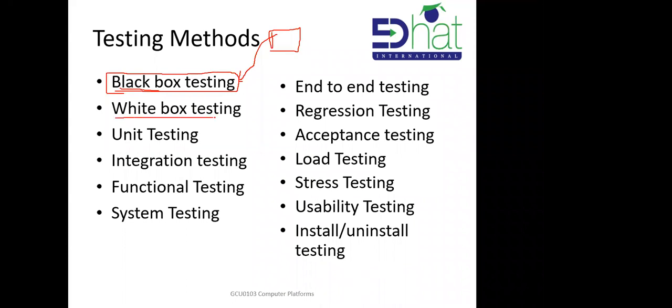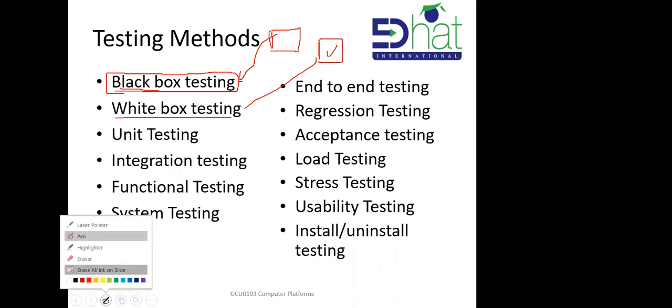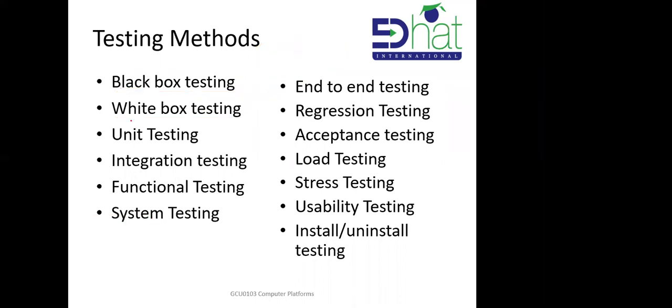Second is white box testing. White box testing means the box is white, that means they can see everything inside, right? Whatever the code is, they can see. So if you are a permanent employee in a company, and you are working for that particular company, they will allow you to do white box testing, right? Then they will give you the software code, how they have written it and everything. Then you can test it and see, and if there is any problem, you can go to the code and look, likewise, right?